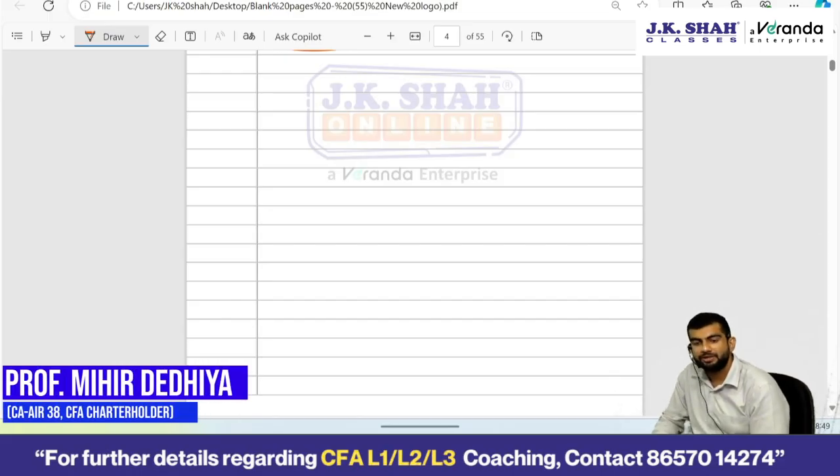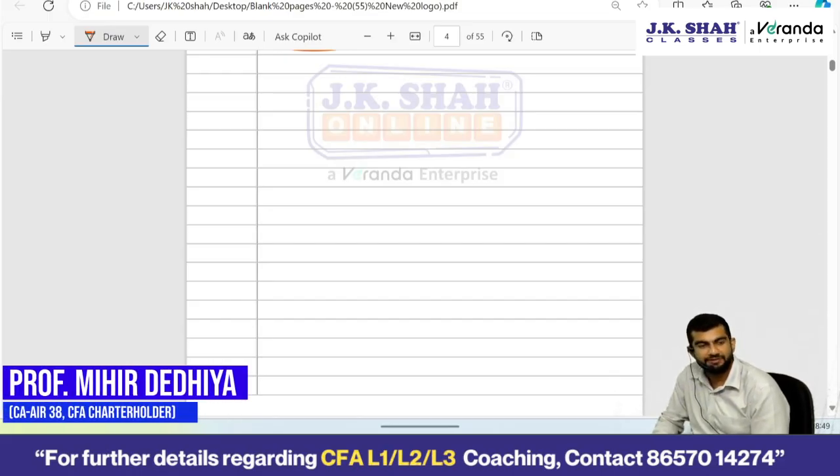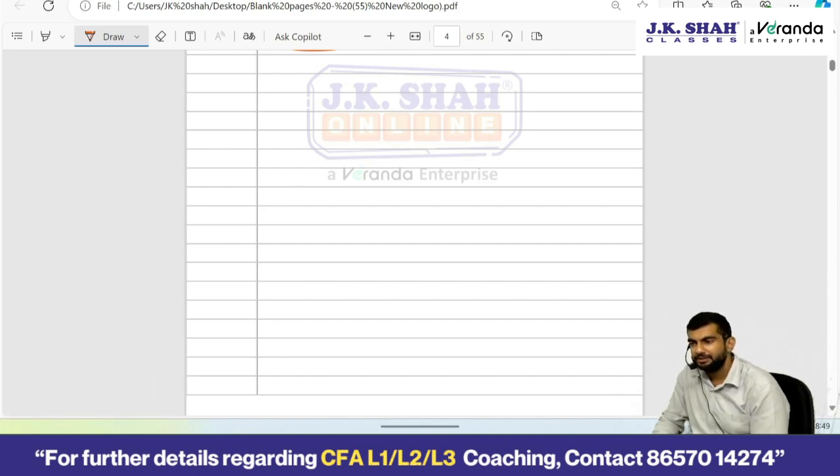Corporate issuers, organizational forms, corporate issuer features and ownership, a very short and sweet chapter. Majorly discussing 4 types of businesses. Sole proprietorship, where you as an individual are operating under the same PAN, your business is operating as the same PAN as your individual. What is PAN? Permanent account number.